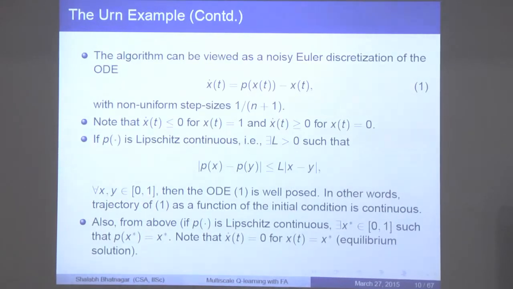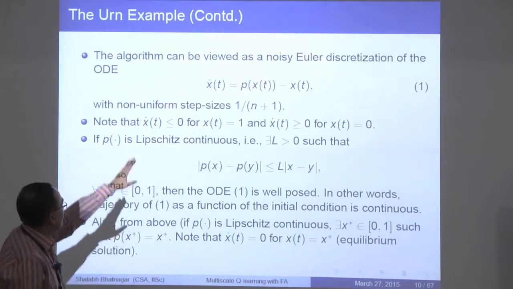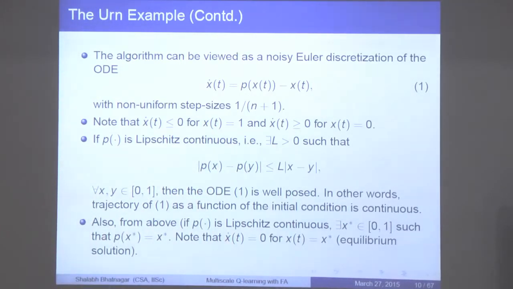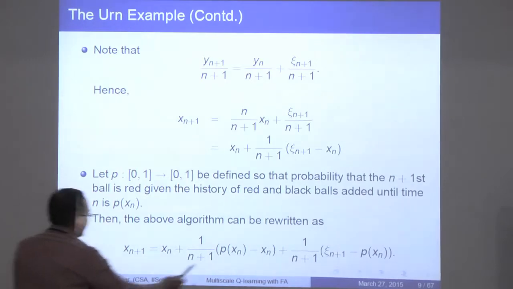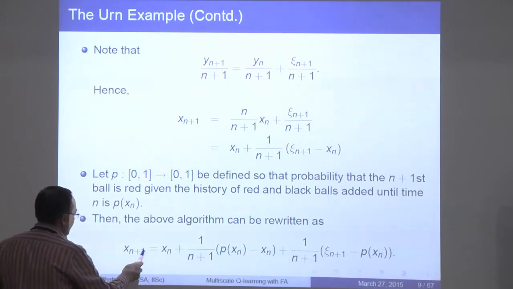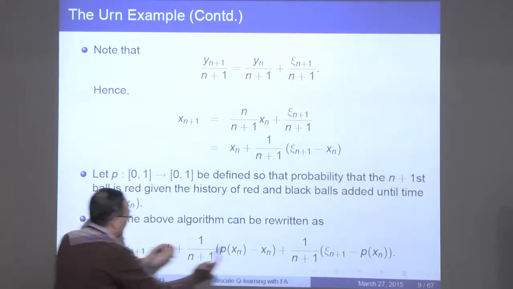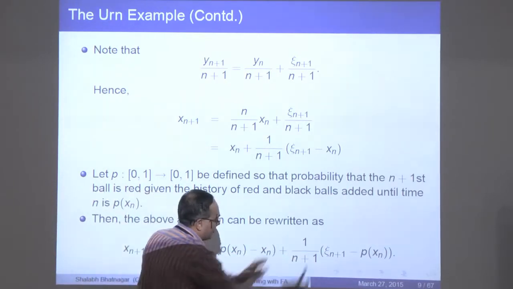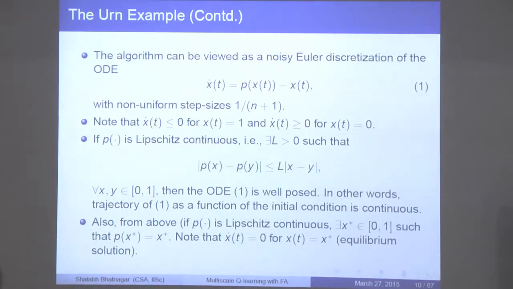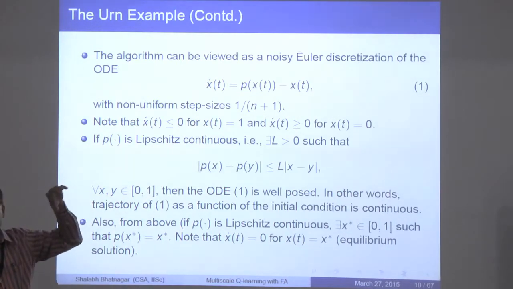And so one can write down an associated ordinary differential equation, which is precisely x dot t is P of x_t minus x_t. The P of x_t minus x_t is again coming from here. So you can think of this, loosely, as x_{n+1} minus x_n divided by 1 by n plus 1. So that's something like x dot, and what you have is P of x_t minus x_t, and it ignores the noise. So very loosely speaking, that's what it is. So this is the ODE that you get. So think of the algorithm as a noisy discretization of this ODE.